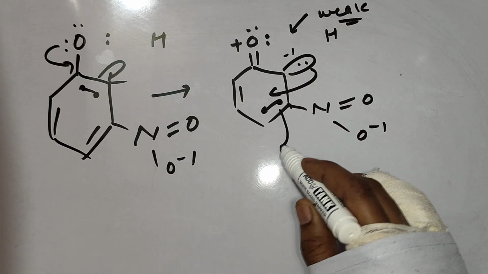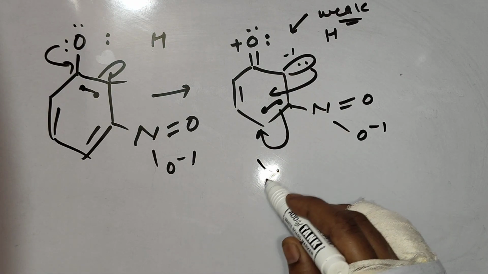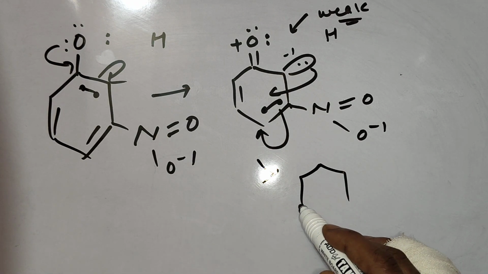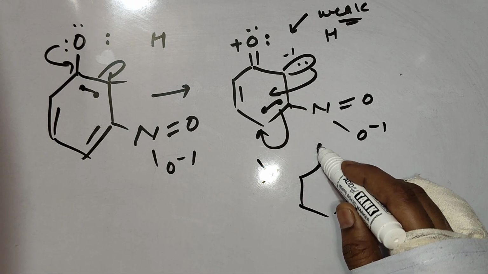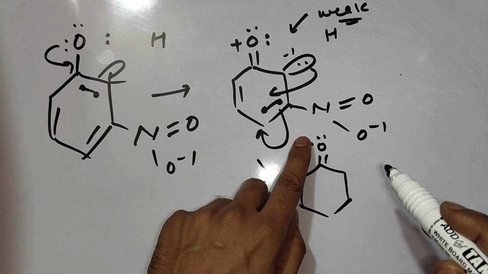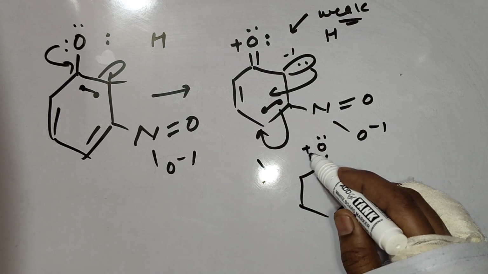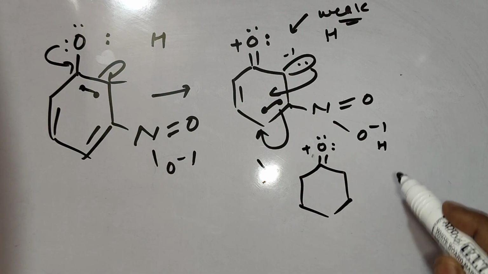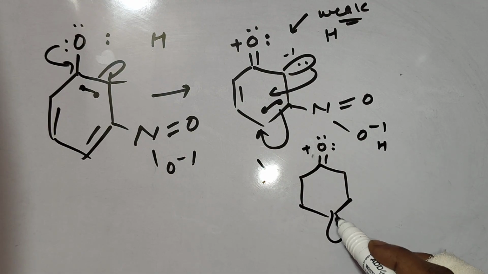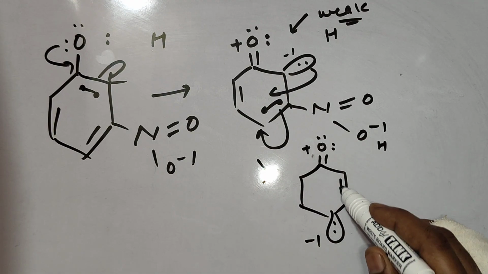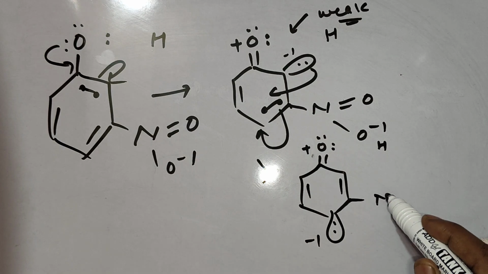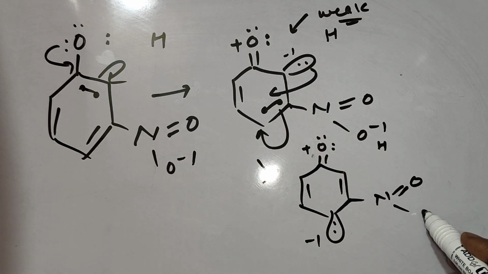The answer is no. You can check. When it is present on the meta position, it is not getting electrons, because electrons are not coming on the meta position. They are passing through it.